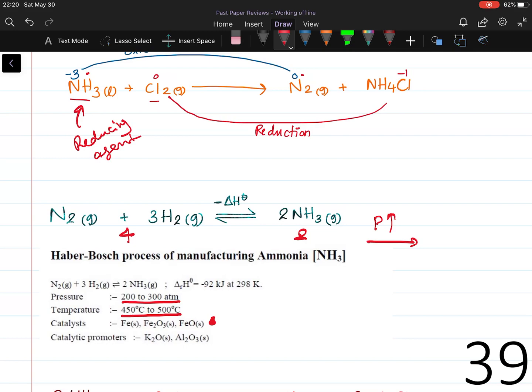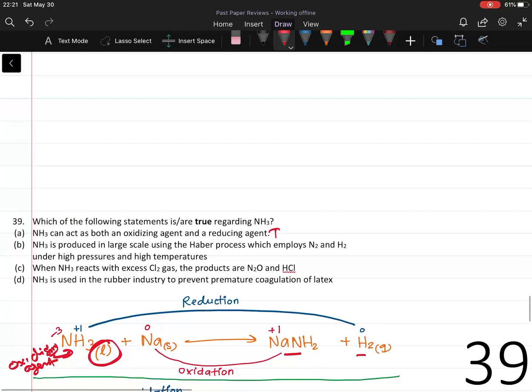As this is an exothermic reaction, maximum percentage of products formed is at lower temperatures, but the production rate is much slower. As rate of reaction increases with increase in temperature, the temperature is maintained at a moderate level. Therefore, the answer is false, as high temperatures are not used.